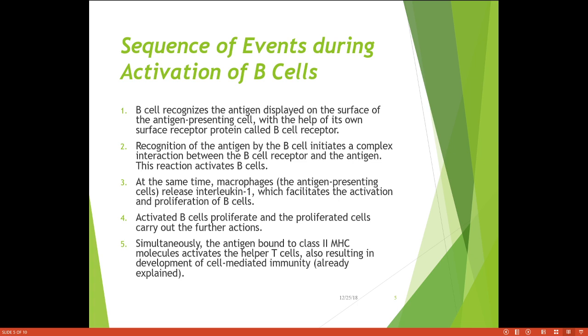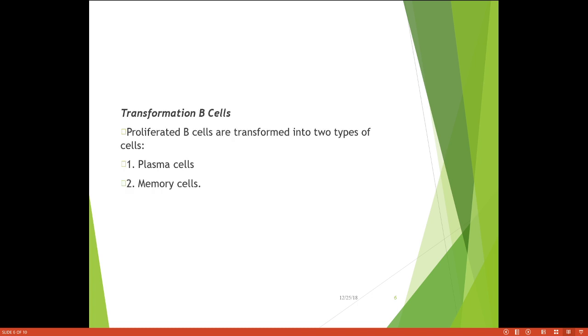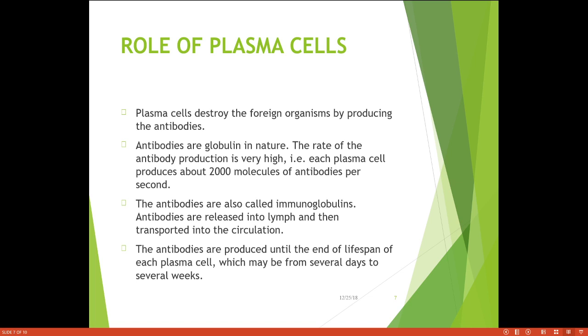Simultaneously, the antigen bound to class 2 protein molecules activates the helper T cells, also resulting in the development of cell-mediated immunity. Then these B cells are transformed into two types. One is the plasma cells and the second is the memory cells.